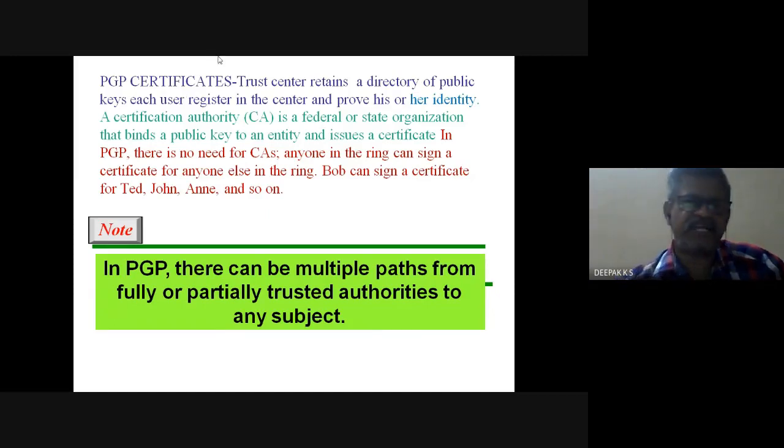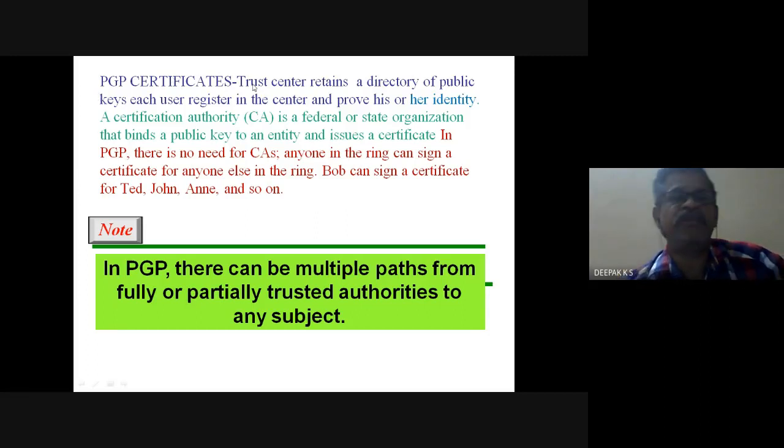Instead, we have trust centers. Alice would register with this trust center, and Bob would register with the trust center, and a directory of public keys for each user is maintained there. A trust center is someone whom everyone trusts, and the certificate should come from the trust center.